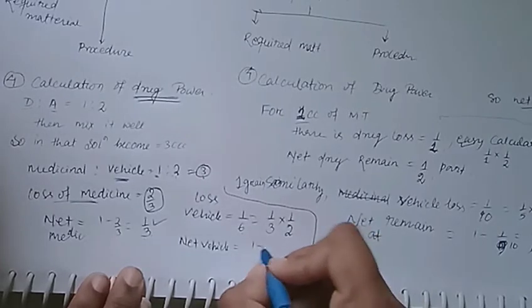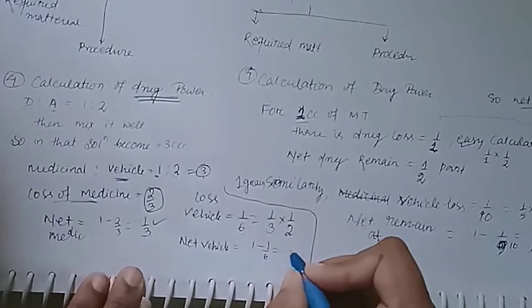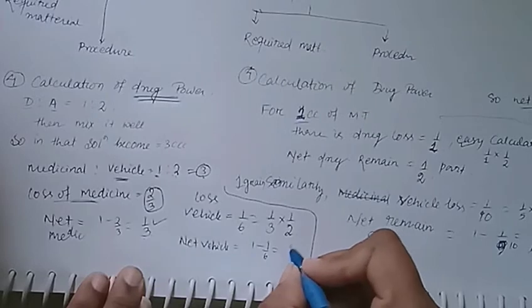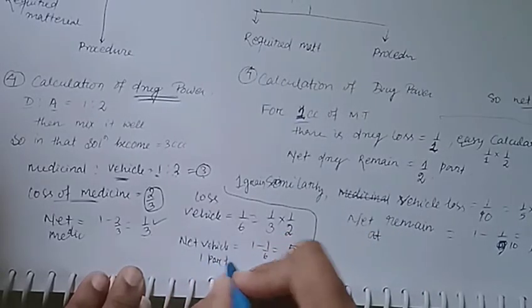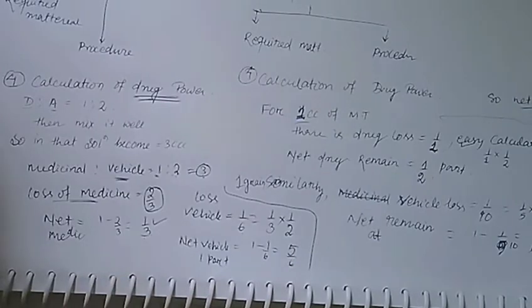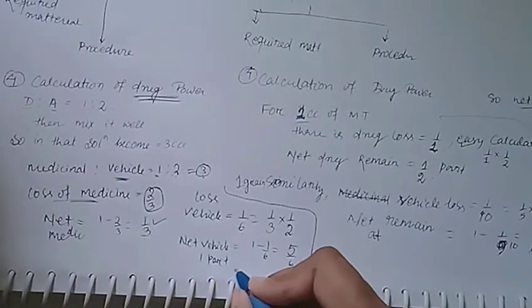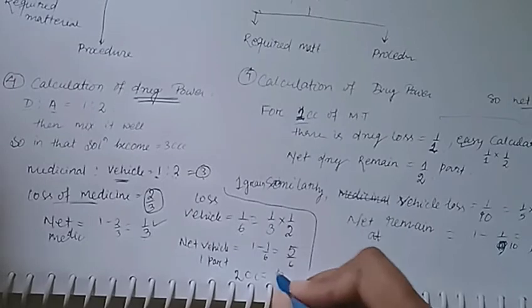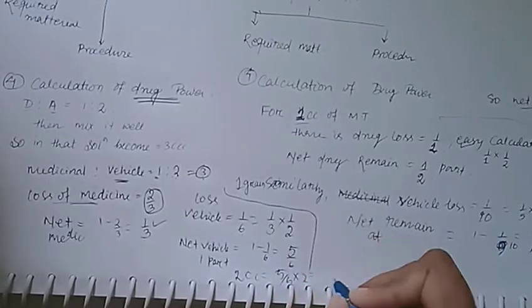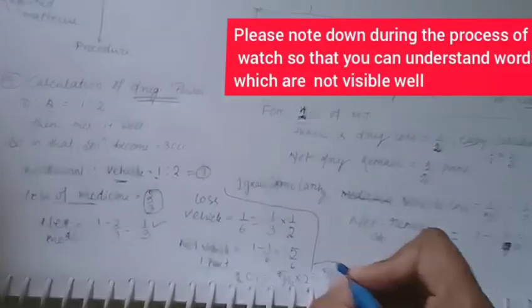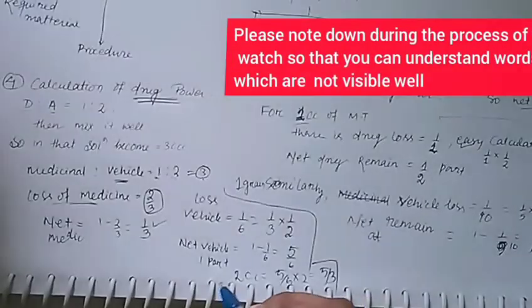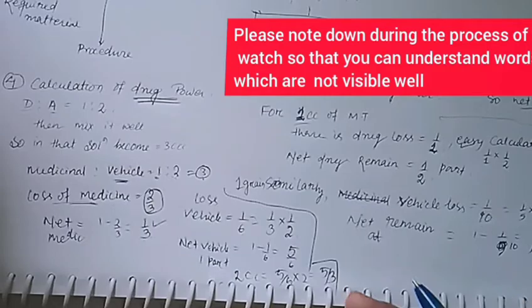Here 1 minus 1/6 is equal to 6 minus 1, 5/6. It is in 1 part. For 2 part what amount is present? For 2 cc, 5/6 into 2, that is what? That is 5/3. Why do I mention 2 cc? Because of easy calculation.